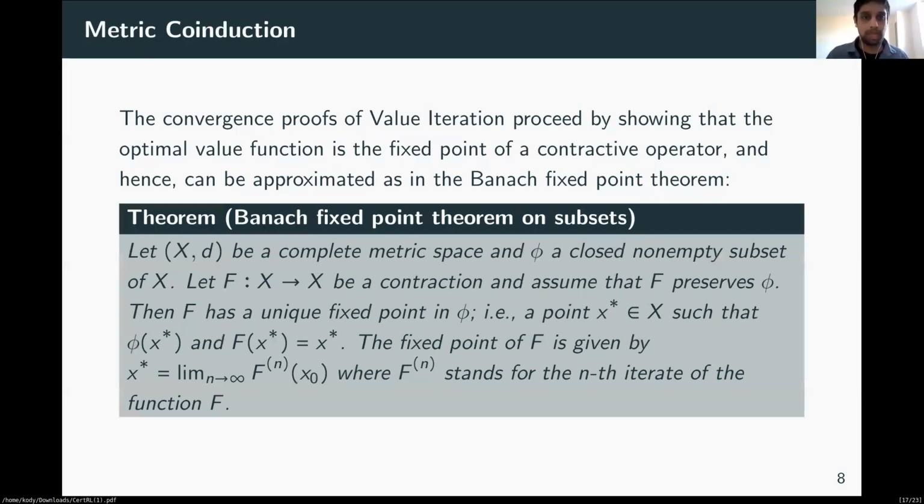This is what the Banach fixed point theorem says. If X is a complete metric space with a closed non-empty subset, and if F is a contractive operator which preserves the subset, then the fixed point of F lies inside the subset, and it can be approximated by repeated iterations of F starting from any initial point in the subset.